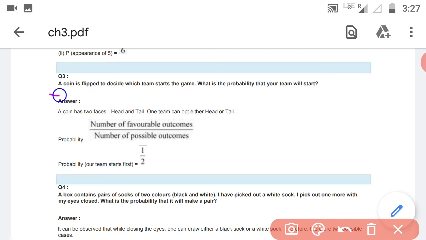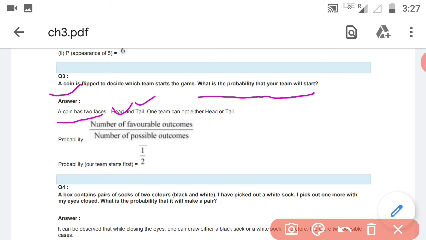A coin is flipped to decide which team starts the game. Okay, you will flip a coin and according to the coin you will decide whose team will start the game. What is the probability that your team will start? So how will you do it? A coin has 2 sides, isn't it? A coin has how many sides? 2. One head and one tail.